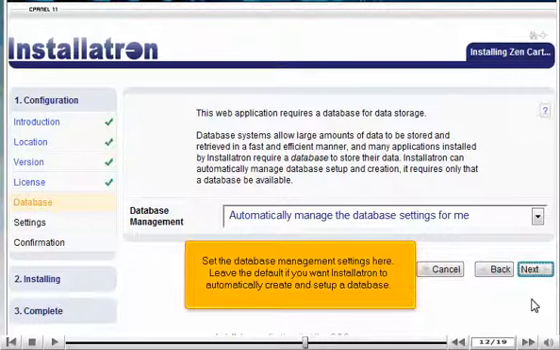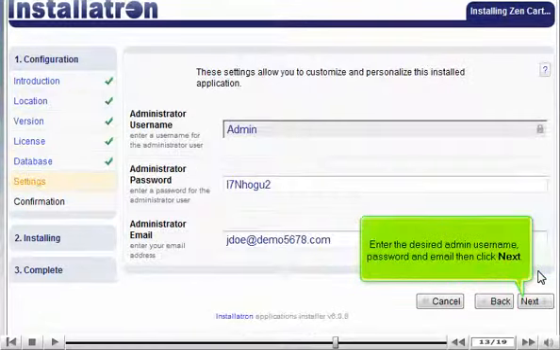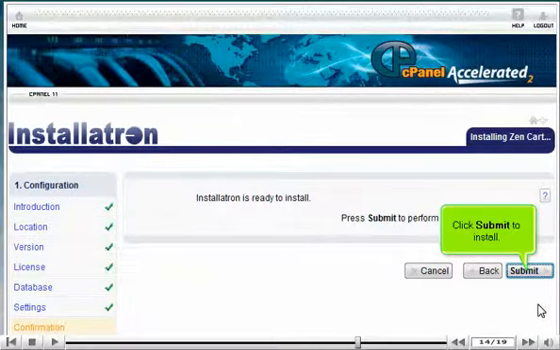Set the database management settings here. Leave the default if you want Installatron to automatically create and set up a database. Click Next. Enter the desired admin username, password, and email, then click Next. Click Submit to install.